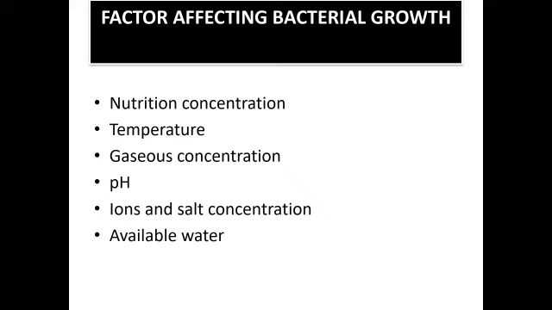ठीक है. pH, hydrogen ion concentration, it affects the ionic properties of bacterial cells, so directly affects the growth of bacteria. ठीक है. As you know that most of the bacteria they grow at neutral pH. ठीक है. 6 to 7. And there are certain bacteria that grow best at acidic pH. ठीक है. So कुछ bacteria most of the bacteria जो है वो grow हो जाते हैं at neutral pH, but there are some bacteria that grow at acidic pH.